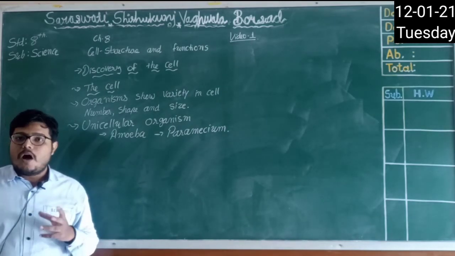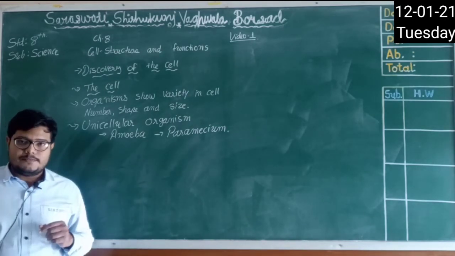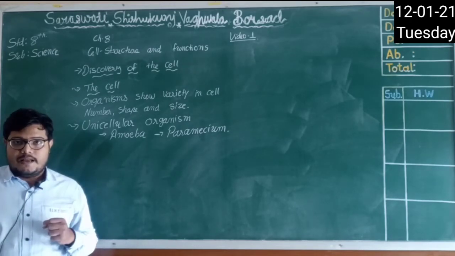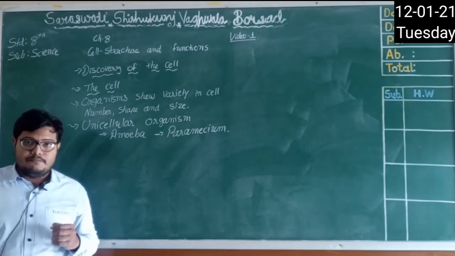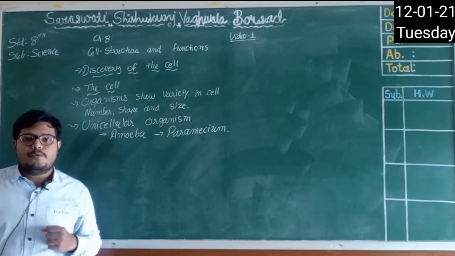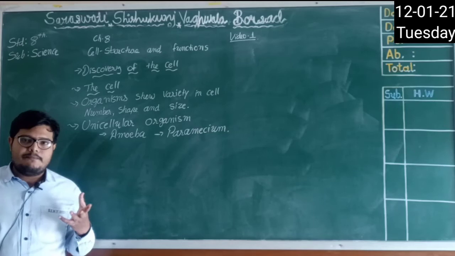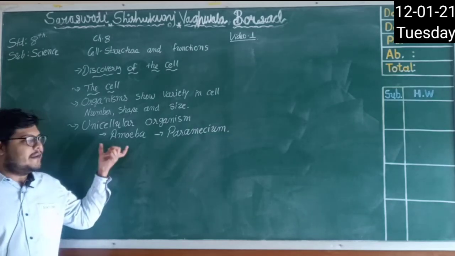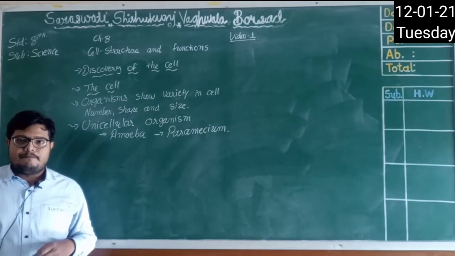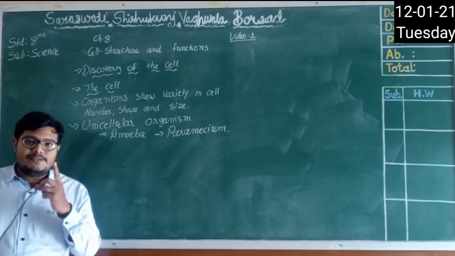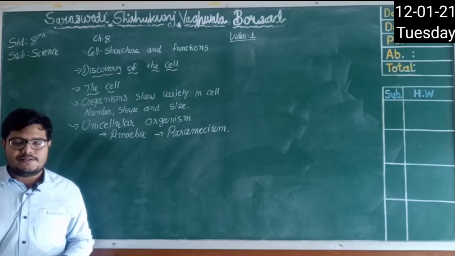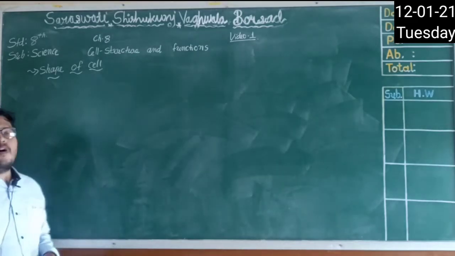You will be surprised. Amoeba, a single-celled organism, catches and eats food, it respires, it excretes unwanted material, it grows, and it reproduces. So all the functions that are important for a living thing are carried out by this unicellular organism, right? It is a surprise that a single-celled organism can perform all the necessary functions. Now let's talk about the shape of the cell.